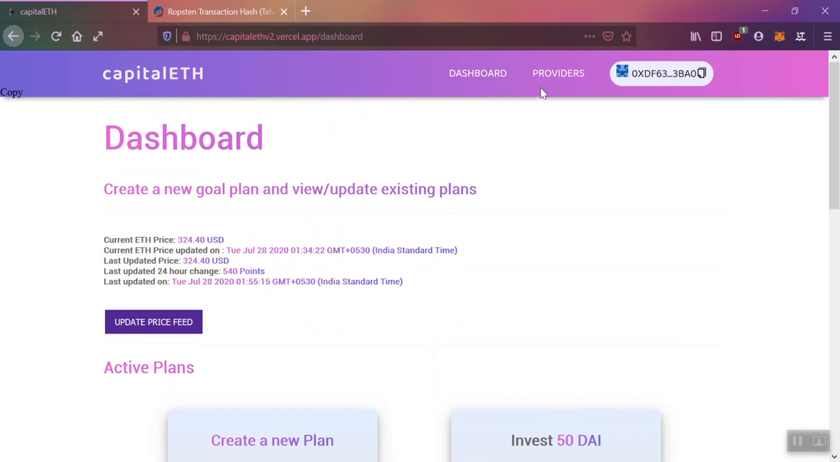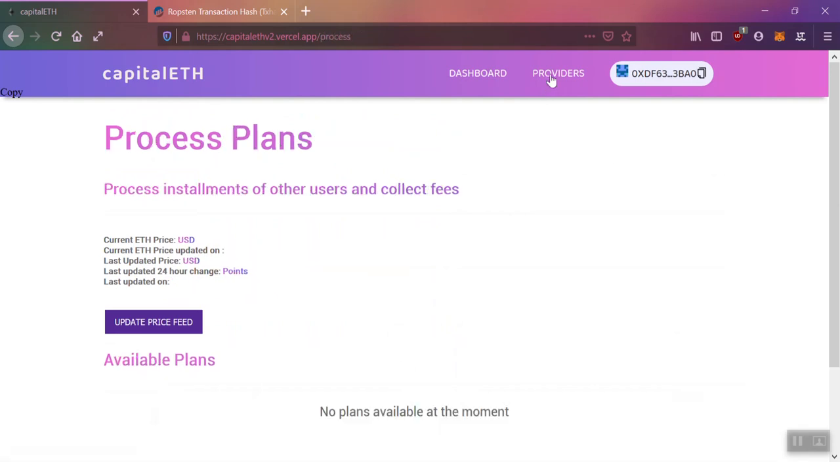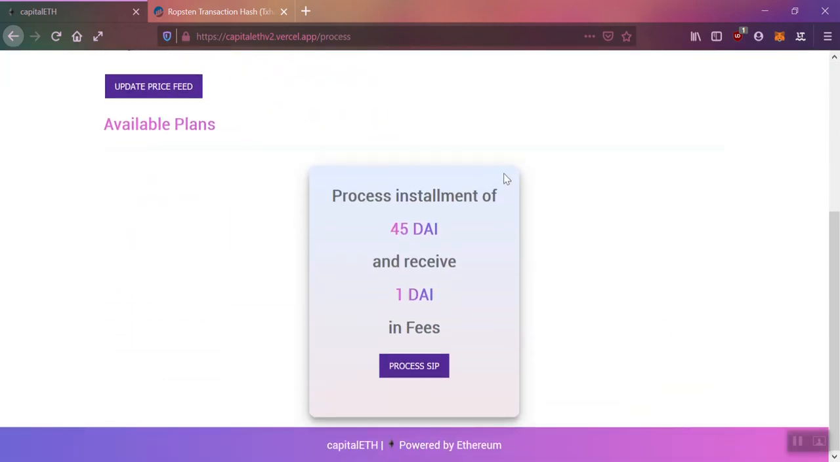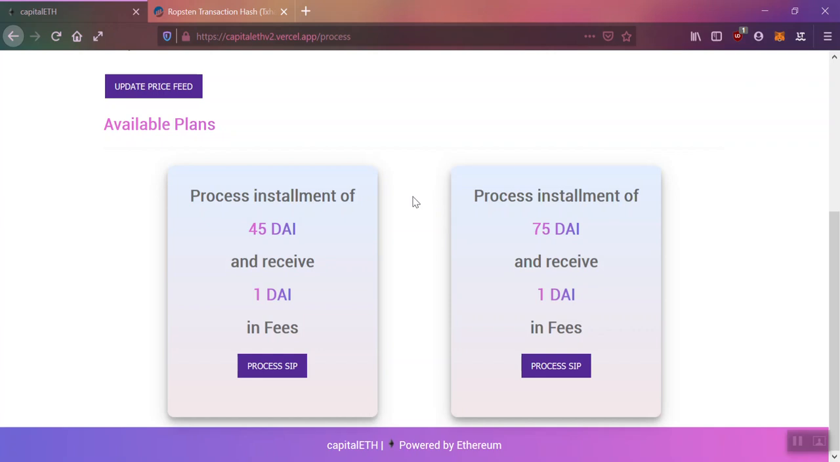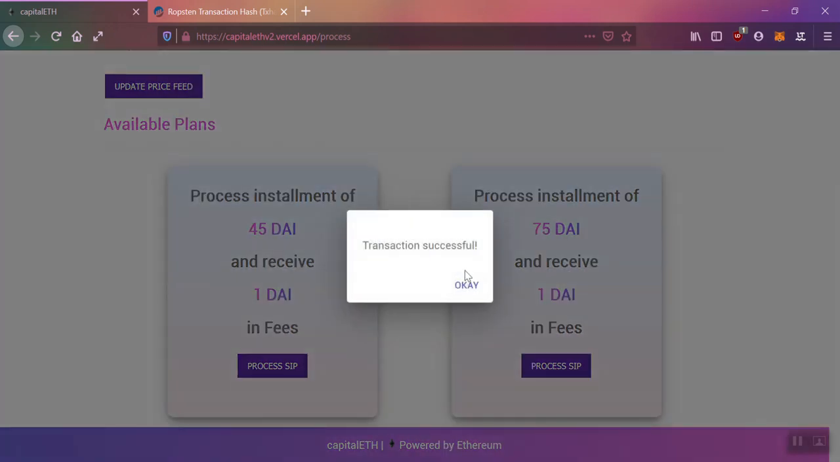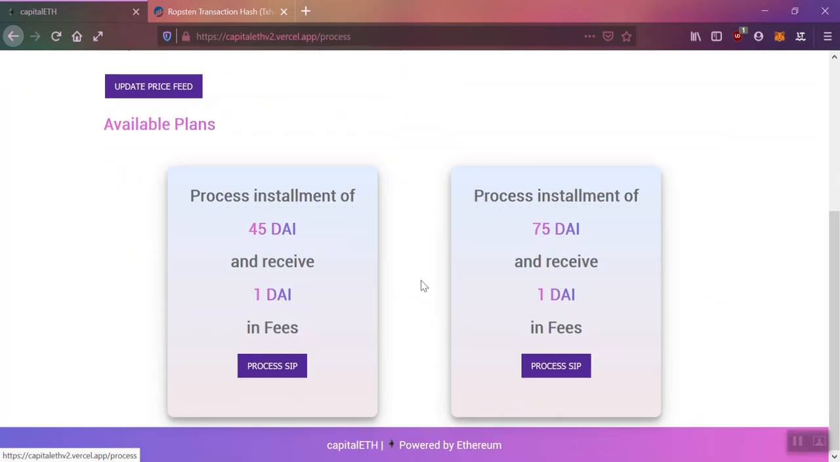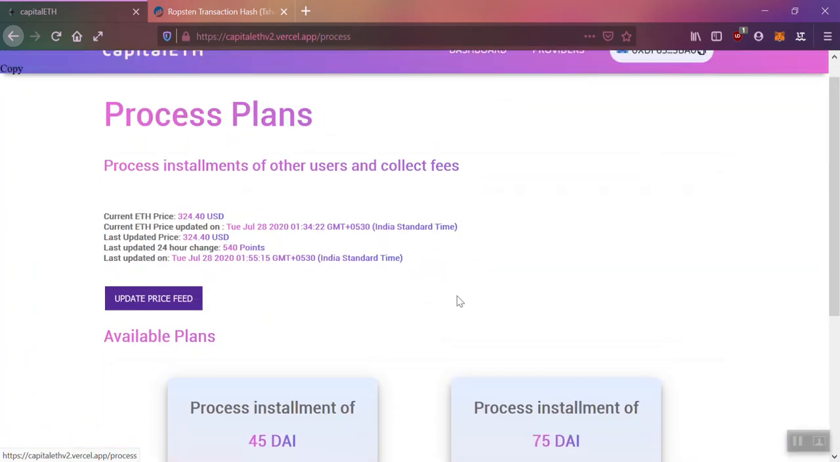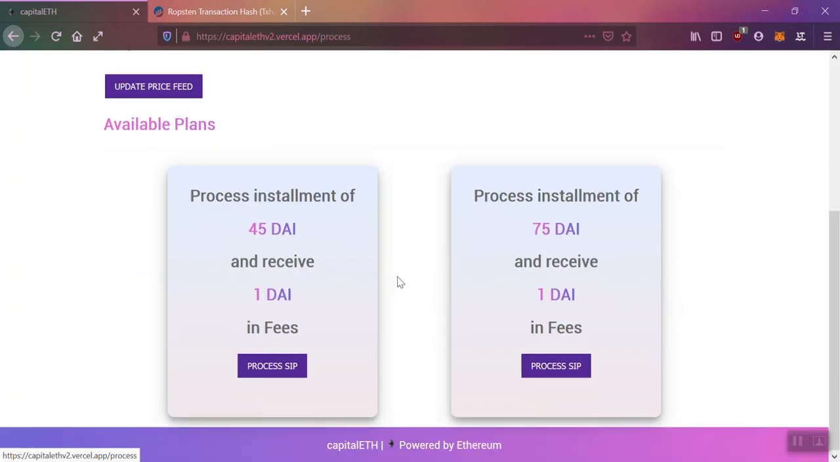Okay, so till the transaction is confirmed, let's take a look at the provider's dashboard. This is the provider's view, wherein all the plans that are available for processing are visible. These plans are visible on this dashboard only when the condition for that plan is satisfied. Right now we can see two plans here, and the only details visible to the provider are the installment amount and the fees that he would receive.